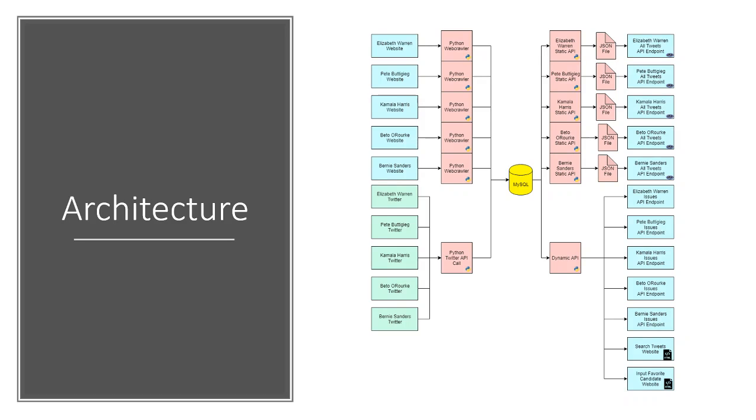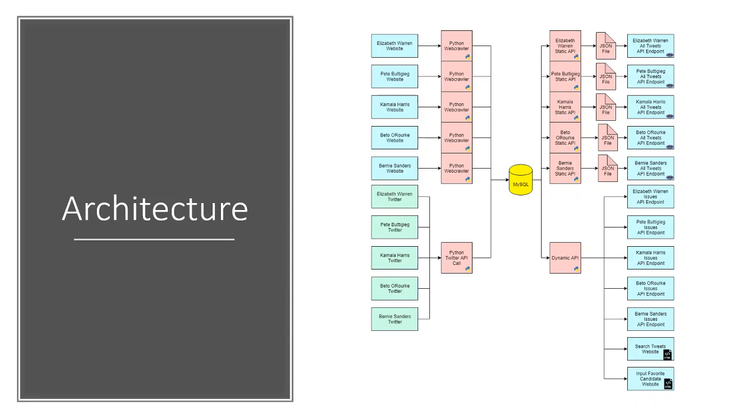The architecture: I built 5 Python web crawlers, each for one of their websites, that pulled all the information about what their top issues are and put it into a MySQL database table. I then made a Python Twitter API call to each one of their Twitter accounts, grabbed all of their tweets, and stored those in the MySQL database as well. I then created 5 static API endpoints, turning every single one of their tweets into a JSON file and outputting it using PHP to an API endpoint.